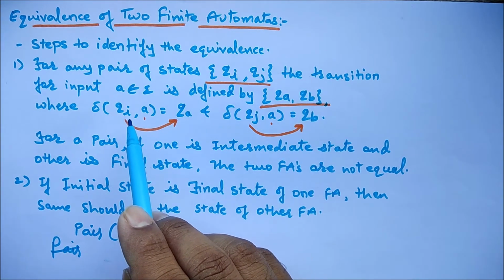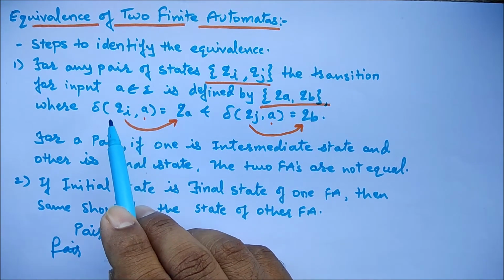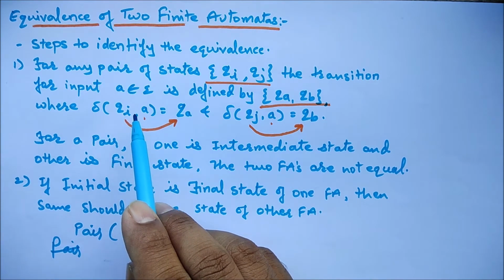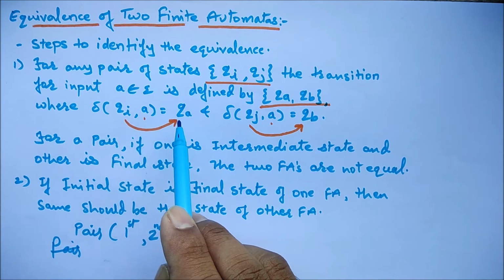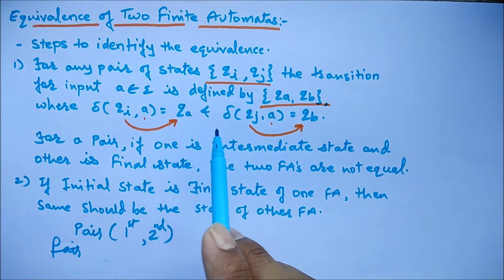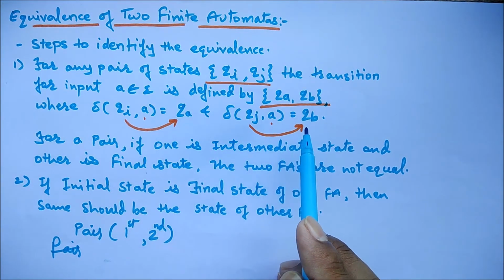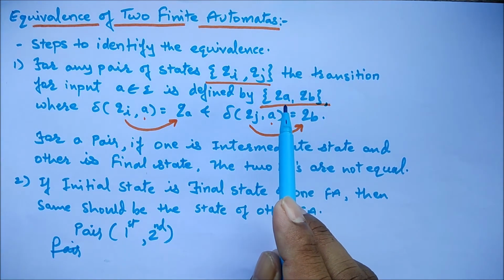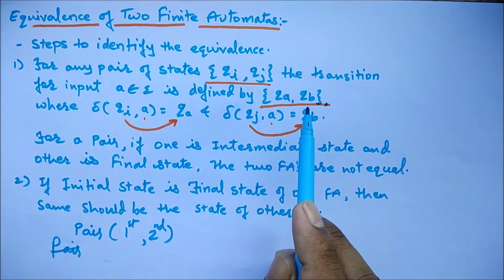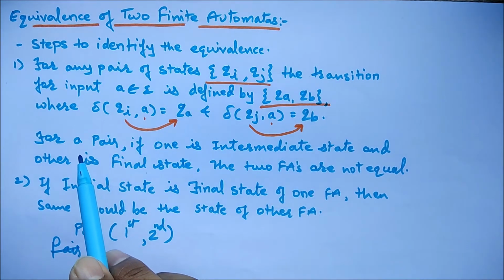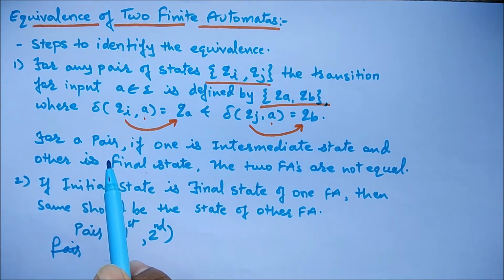Technically, Qi with input a is transiting to Qa, whereas Qj with input a is transiting to Qb. Now we got this new pair Qa, Qb. For a pair, if one is an intermediate state and the other is a final state, then the two finite automata are not equal.